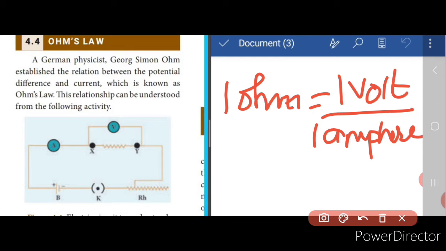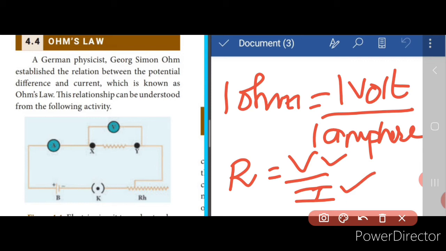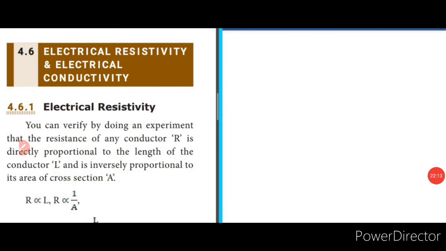Now we know the equation of the R, isn't it? We said that R is equal to V divided by I, right? Now how is this V measured? V is measured in volt, and I is measured in ampere. So 1 ohm is equal to 1 volt divided by 1 ampere. And what is the unit of resistance? Unit of resistance is ohms, and it is represented by the symbol like this. Clear, students? Next we'll move to what is electrical resistivity and electrical conductivity.